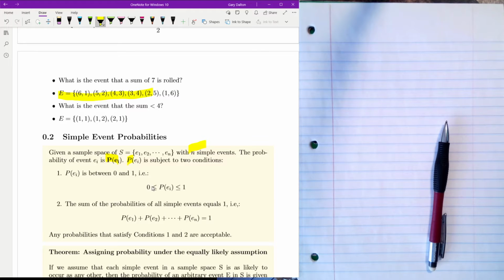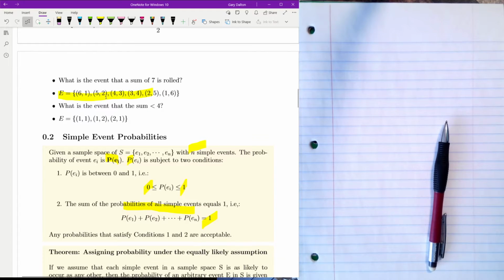So probabilities are always between 0 and 1. They can be 0, they can be 1, but almost always they're between them. The other condition is the sum of all probabilities in the experiment is equal to 1. If the probabilities you assign meet those two conditions, they're acceptable as probabilities. That doesn't mean they're accurate or correct, but they're acceptable.